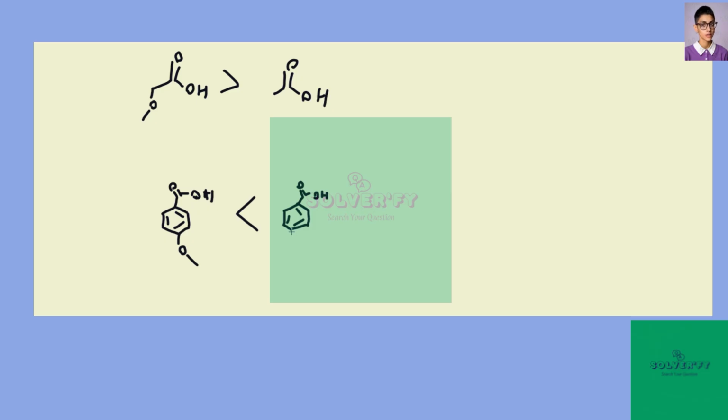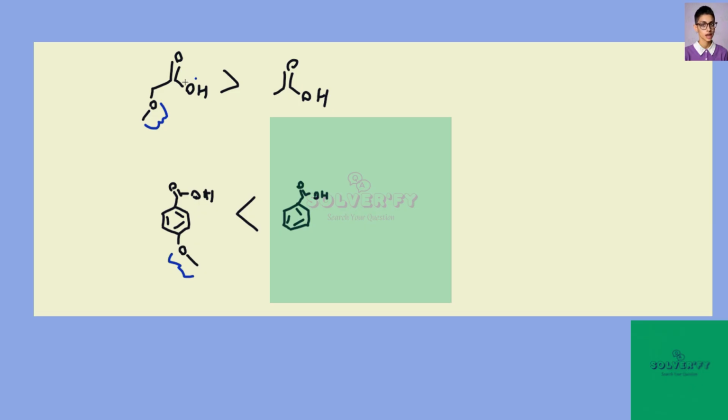Why? Well, let's look at the effects of this methoxy group. So both of these, we have this methoxy group versus no methoxy group. So here, what we know about acidity is that the stronger the acid, the more stable the conjugate base. So just like before, there's 3 ways you can stabilize a conjugate base. Number 1, putting the negative charge on an electronegative atom, such as oxygen. Number 2, resonance stabilization, which both of these will have. And number 3, inductive stabilization of the negative charge.